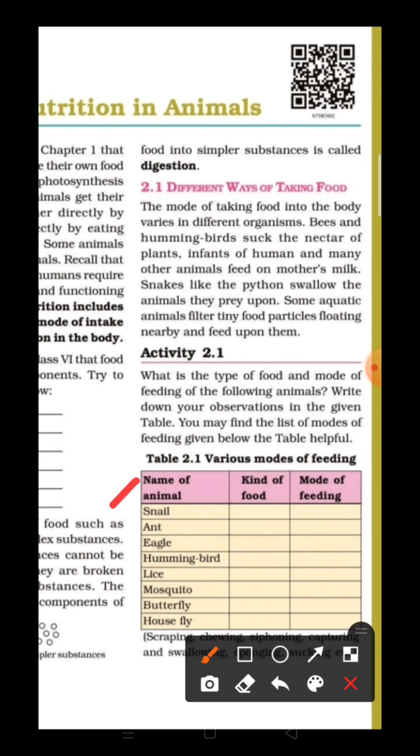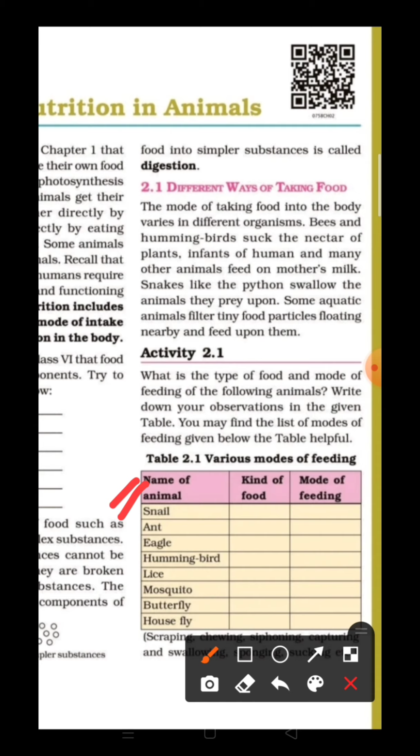Here in table 2.1, you can see some animals with what type of food they take and the mode of feeding. For snail, the food they take is leaves, fungi, algae, and they take this food by chewing and making them into small pieces.